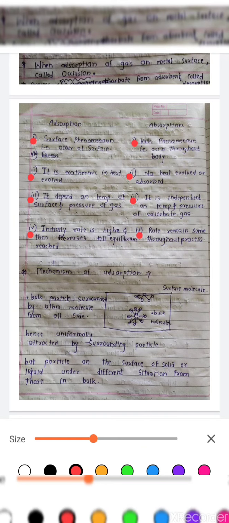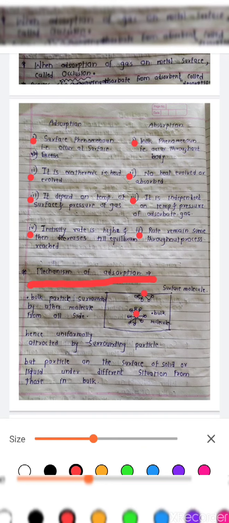Okay. Now let's talk about the next subtopic, the mechanism of adsorption. How does adsorption take place? To explain the mechanism of adsorption, we have to consider two different molecules of the adsorbent: one molecule present in the bulk of that adsorbent and another molecule present at the surface of the adsorbent.